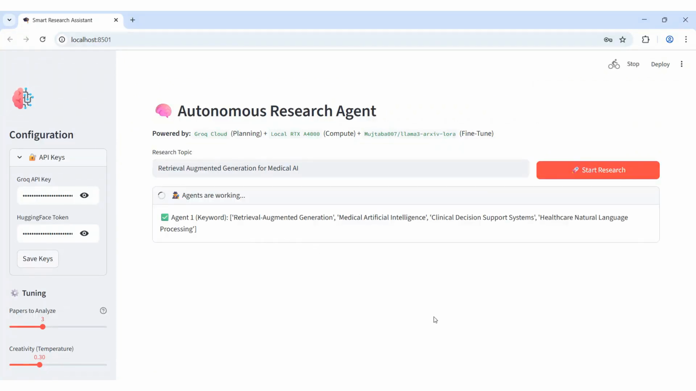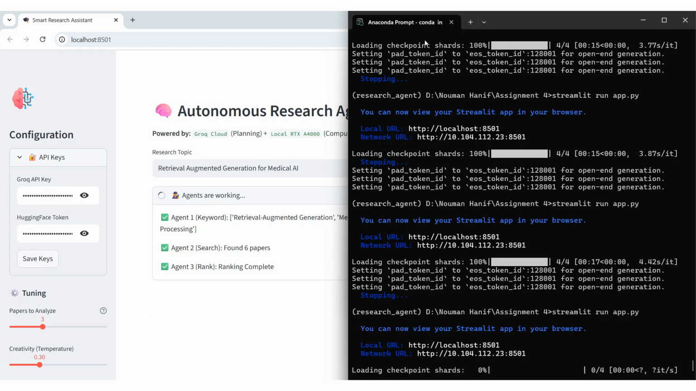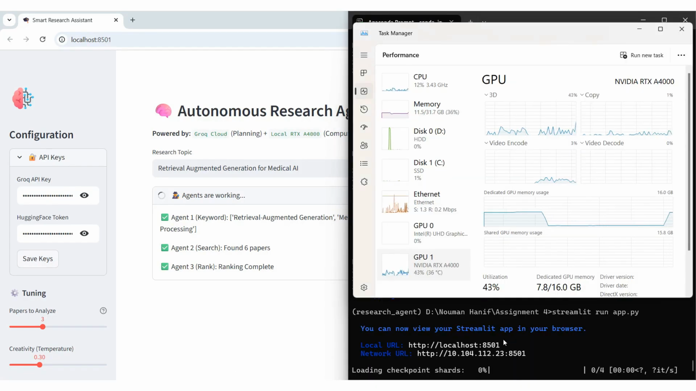Rather than treating the request as a single prompt, the system decomposes it into structured tasks executed by specialized agents. The workflow is orchestrated using LangGraph, where each node represents an autonomous agent operating within a directed and stateful execution graph. The keyword agent transforms the user query into optimized search terms using strict output constraints to prevent hallucinations.